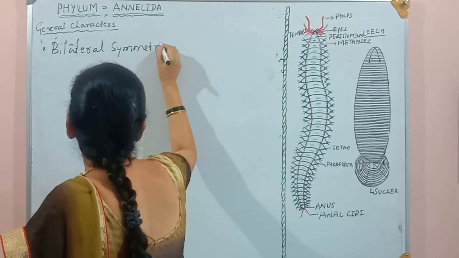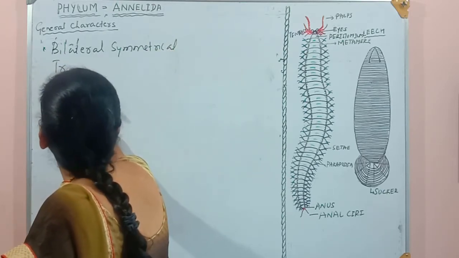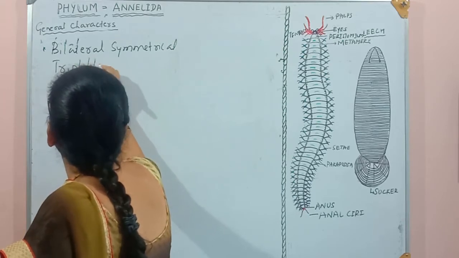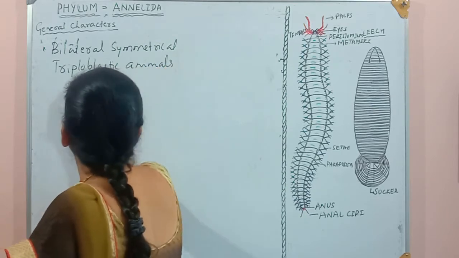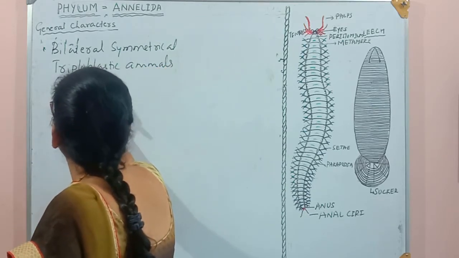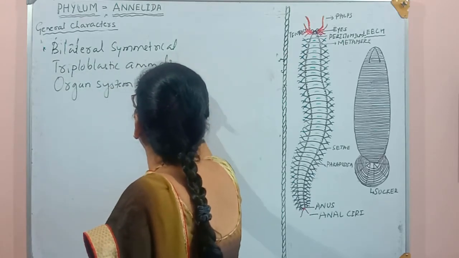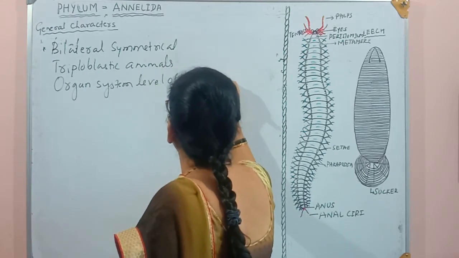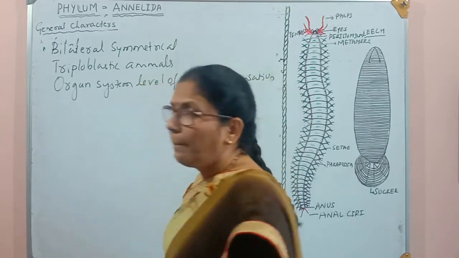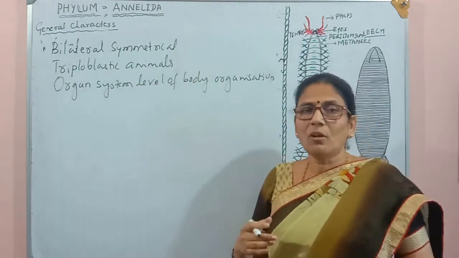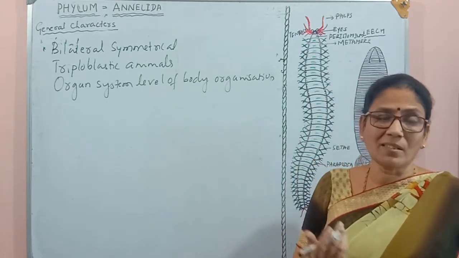Organ system level of body organization means many systems are developed in this group: digestive system, circulatory system, excretory system.